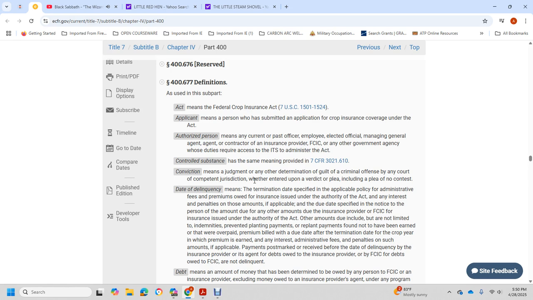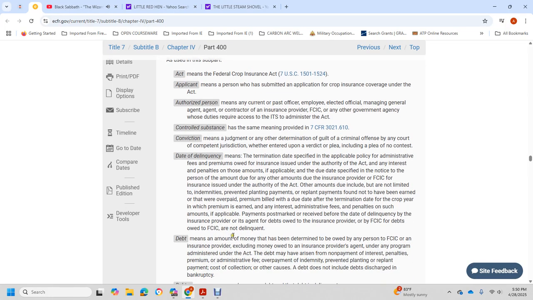Other amounts include, but are not limited to, prevented planting payments or replanting payments that would not have been earned or that were overpaid. The premium billing due date is the termination date of the crop year for which the premium was earned, with any interest, administrative fees, and penalties. Payments with a postmark received before the date of delinquency by insurance providers or agents on insurance provided by the Federal Crop Insurance Corporation are not delinquent.